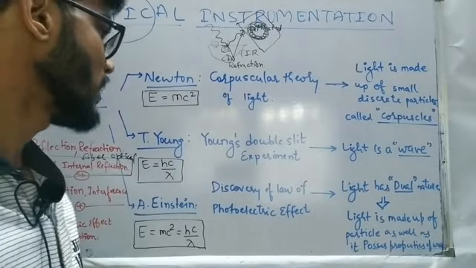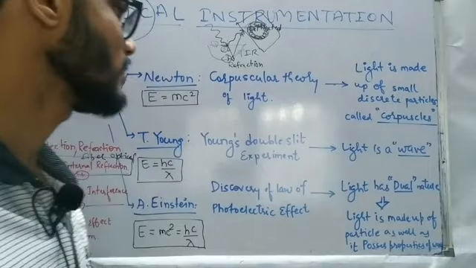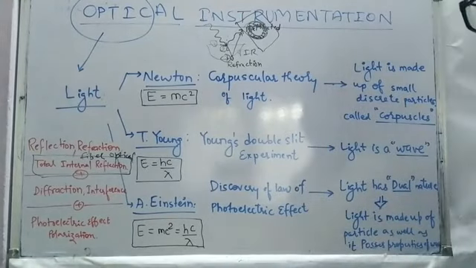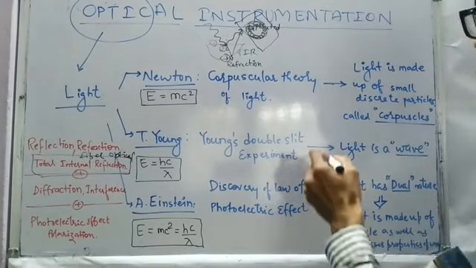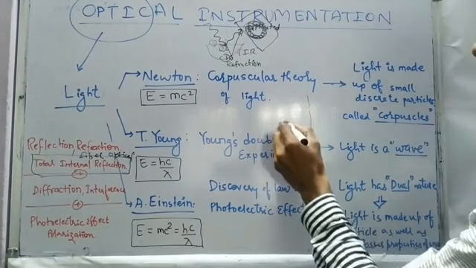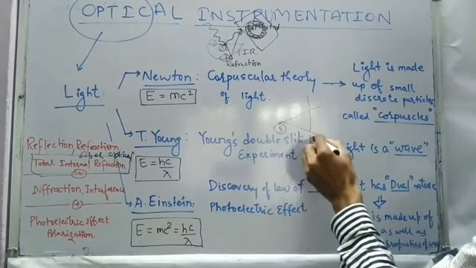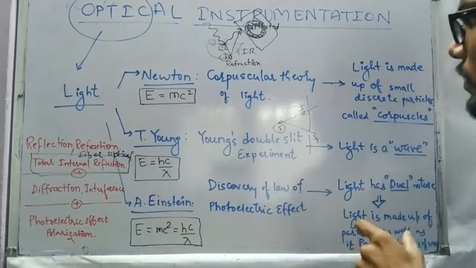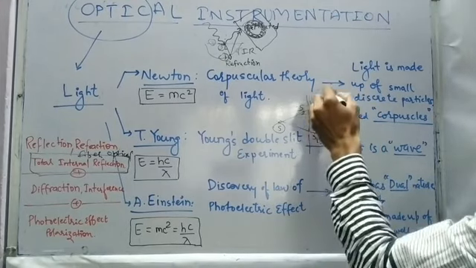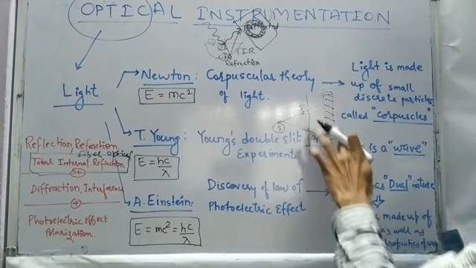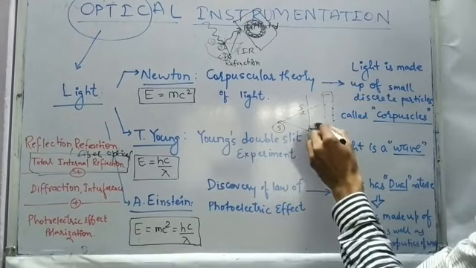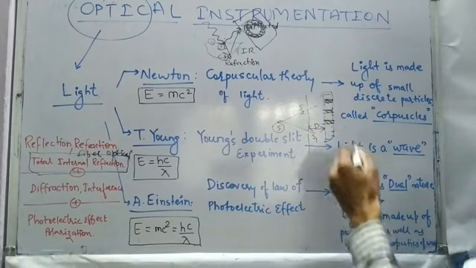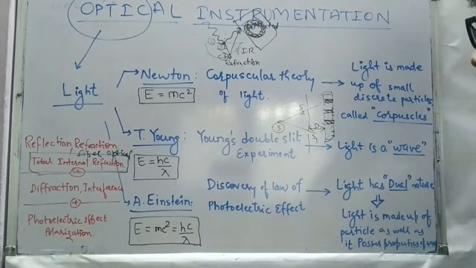Moving further, after Newton, the second scientist who studied the property of light was T. Young. His experiment was Young's double slit experiment, and based on it he concluded that light is a wave. We already know about Young's double slit experiment. We have a source over here, and two windows, which are called slits. Based on two slits, we form one pattern on the screen, which is at some distance from the two slits. We have dark and bright fringes. So based on this experiment, we had the nature of light as a wave.